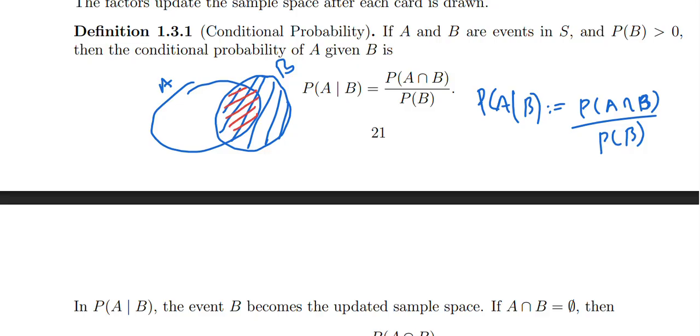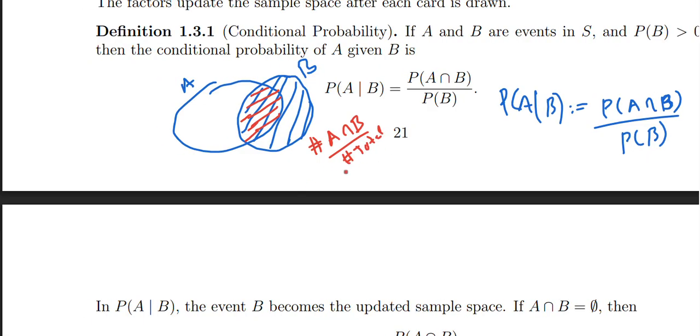So this will happen divided by, like, number of A intersection B divided by total number of B. I'm just giving you a rough intuition. Anyway, I can just say probability, not number of.